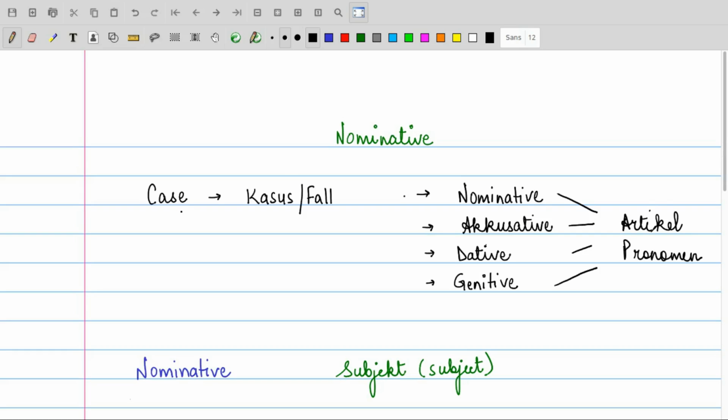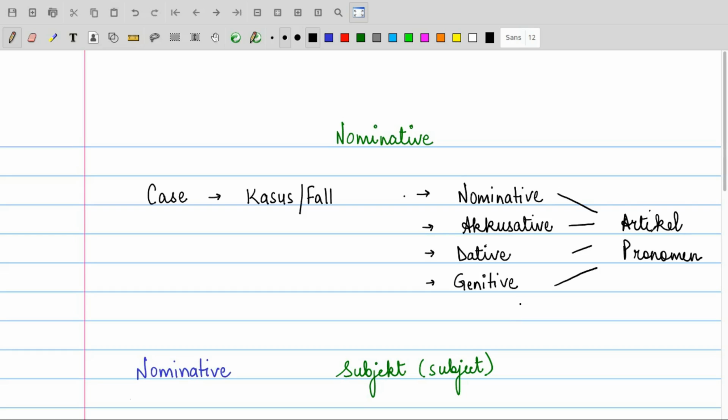What is a case? What does a case do in the sentences? First of all, a case in German is called as Kasus or it is called as Fall, right? Kasus or Fall, right? There are four kinds of cases in German, that is Nominative, Accusative, Dative and Genitive. I repeat, we have four cases in German: Nominative, Accusative, Dative and Genitive, right? So these are the four cases that we have in German.